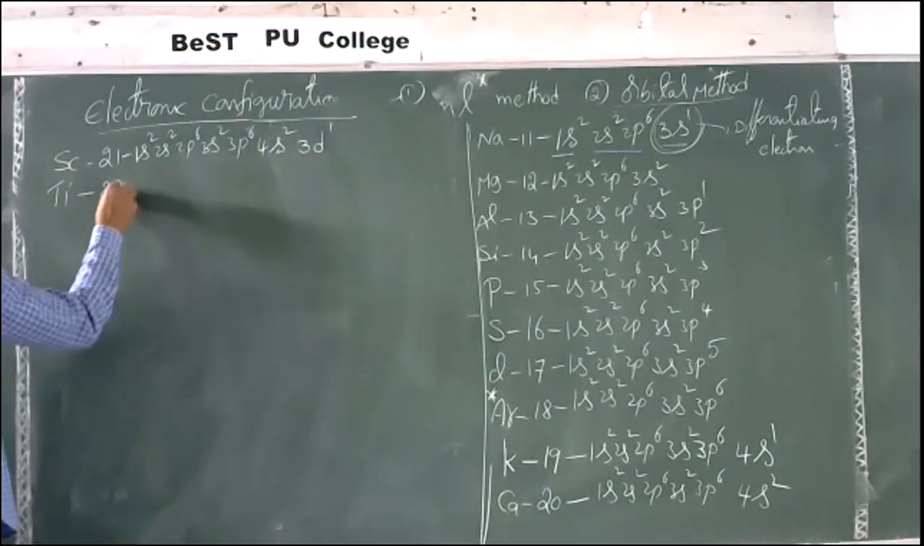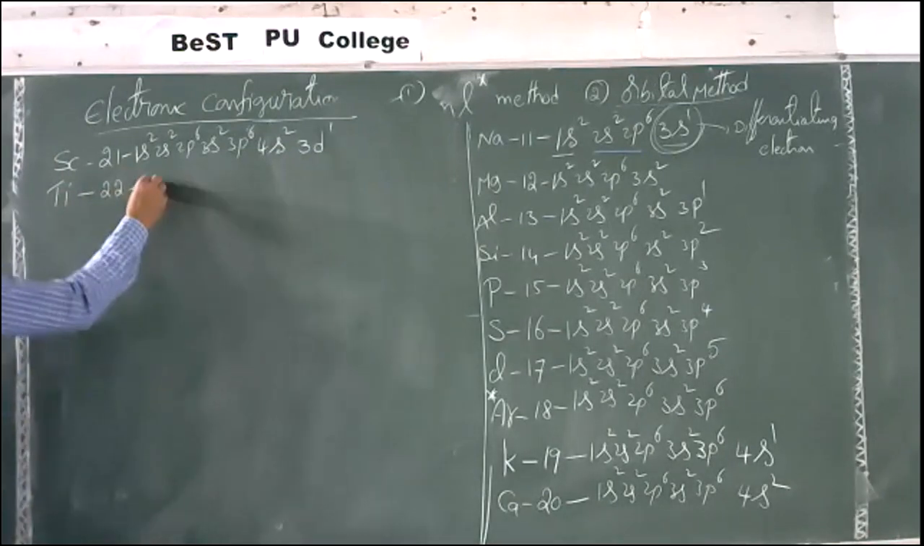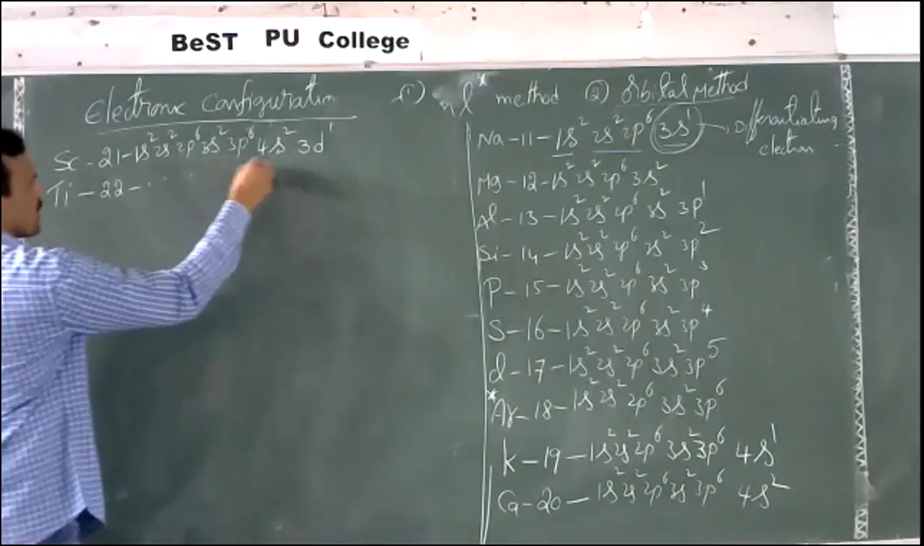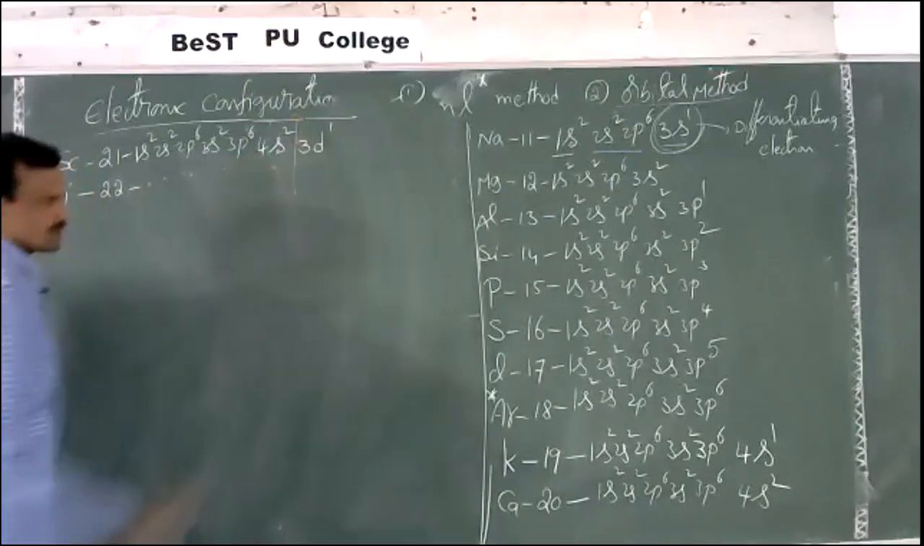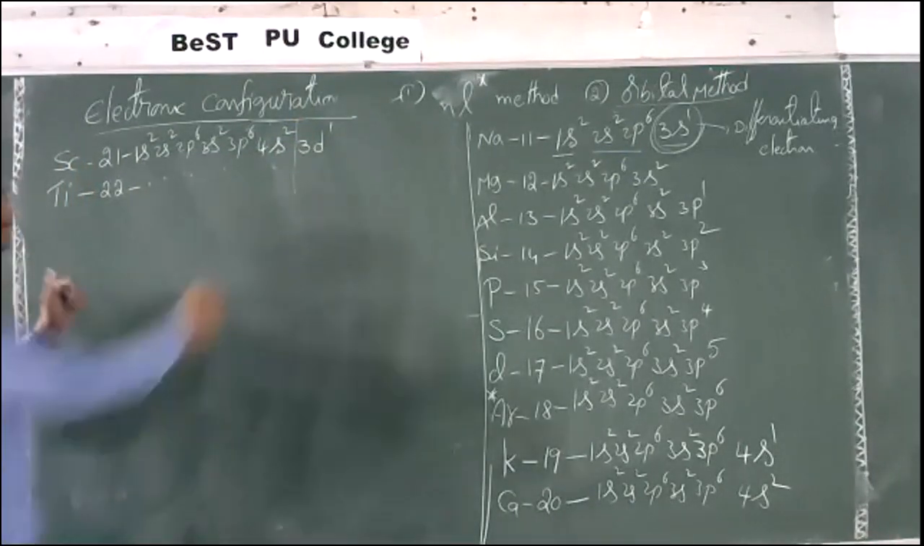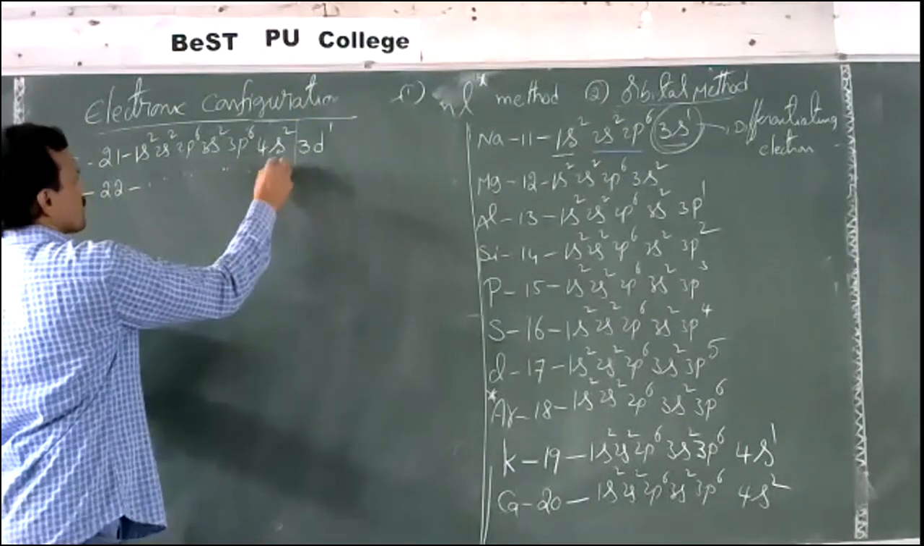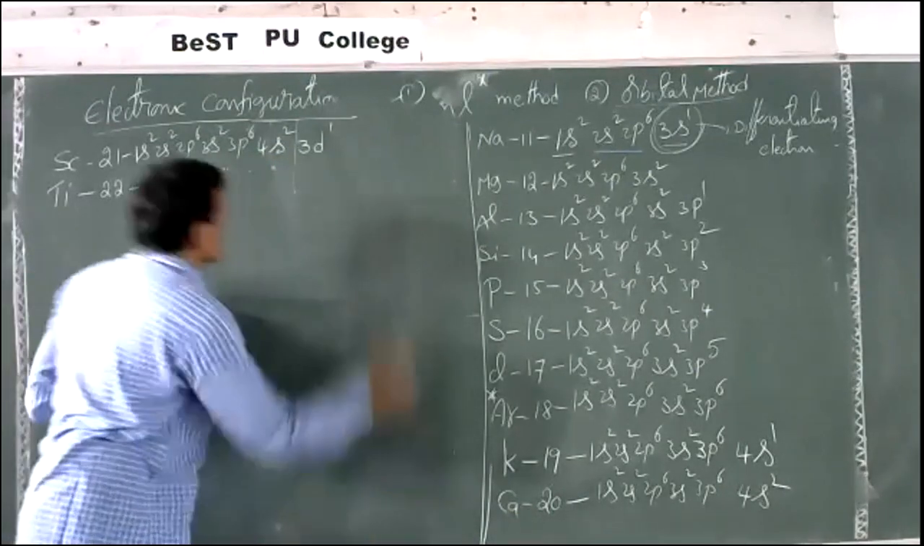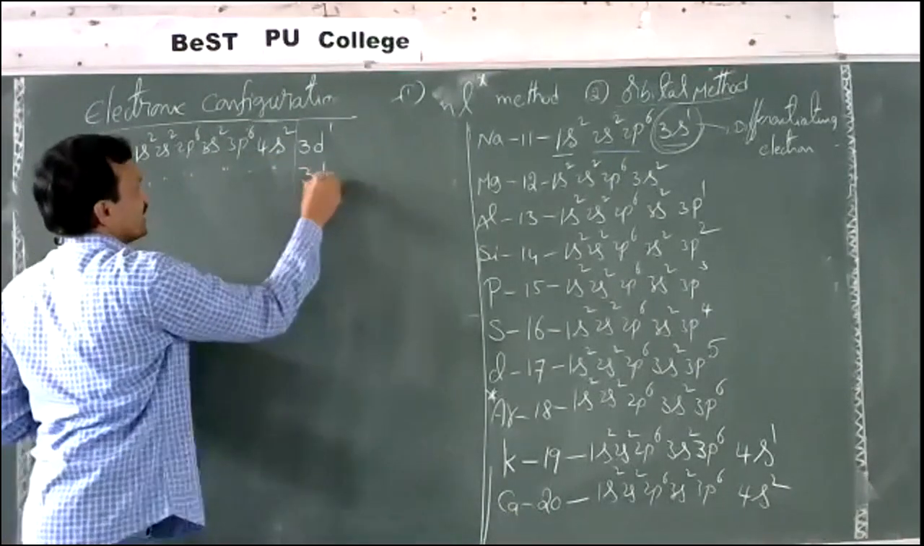Titanium, 22. Here 1s, 2s, 2p, up to here same, up to here 20 electrons. So this configuration is same up to 4s2, which means 20 electrons are completed. Next we get 3d2.